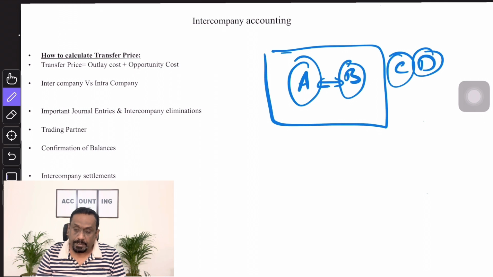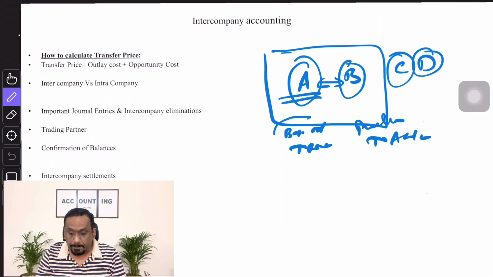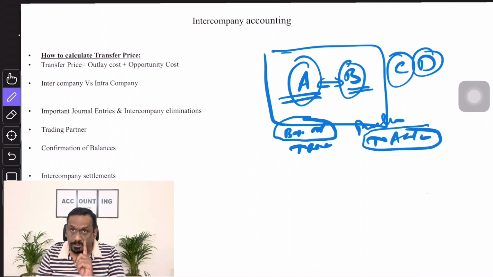So what entry will A write? B's account they will debit and revenue account they credit. Similarly, what does B do? Purchase account it will debit and credit A's account. So here in A's books, B is in receivable position. In B's books, A is in payable position. This is very important. In general, what will happen?